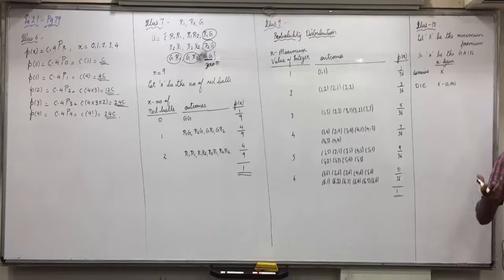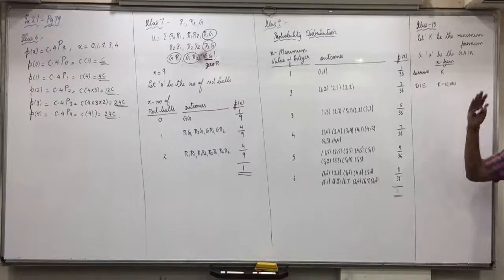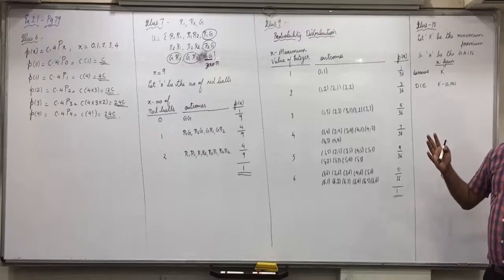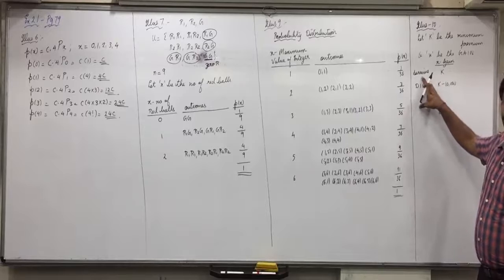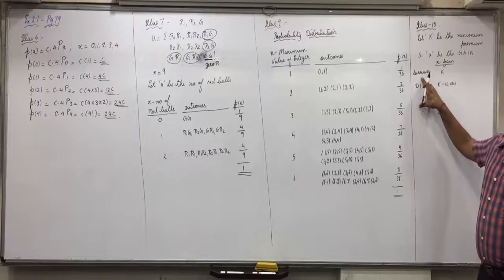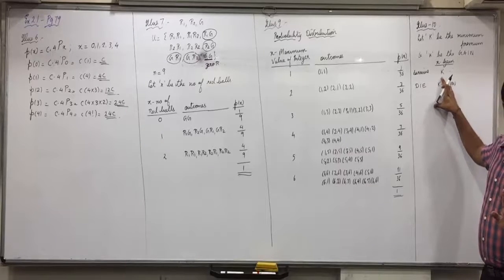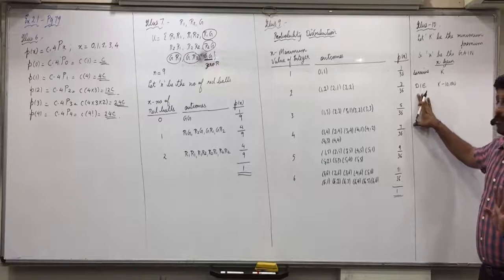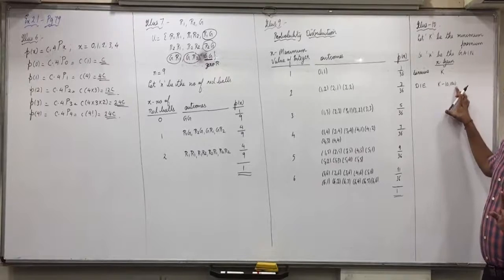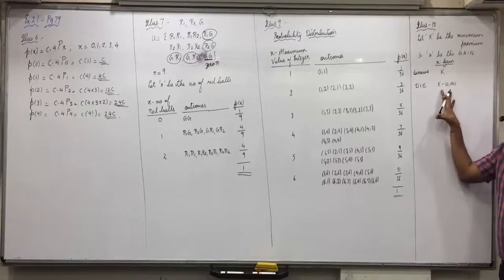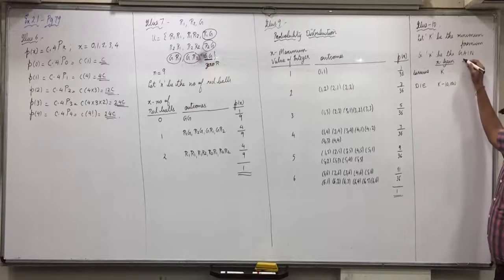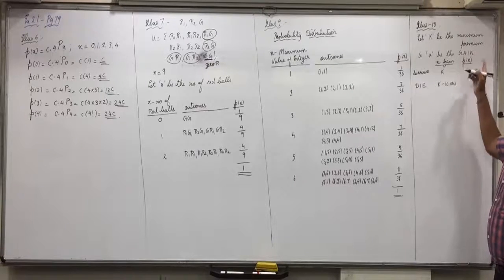Premium will be a few hundreds only for a 10,000 policy. So here gain means both positive as well as negative. Once again, if the man survives, then the entire premium is the gain, that is K. And if the man dies, then premium is what they receive minus they have to pay 10,000. So the gain is K minus 10,000.